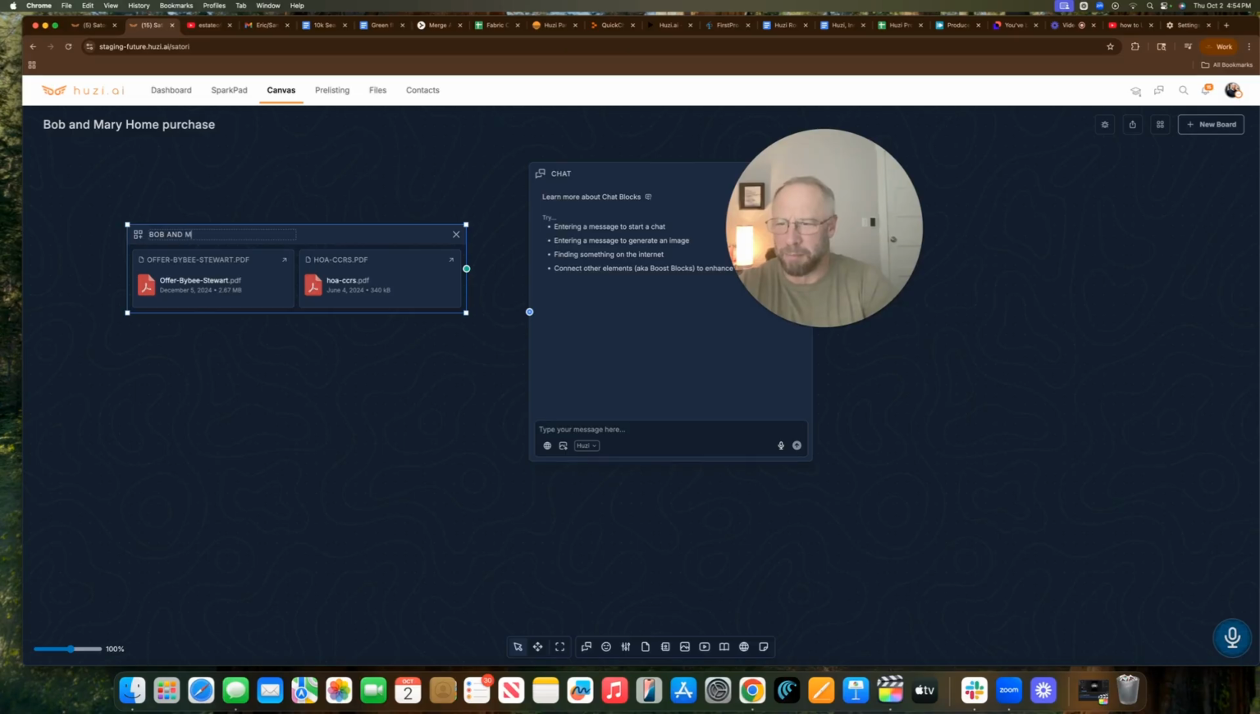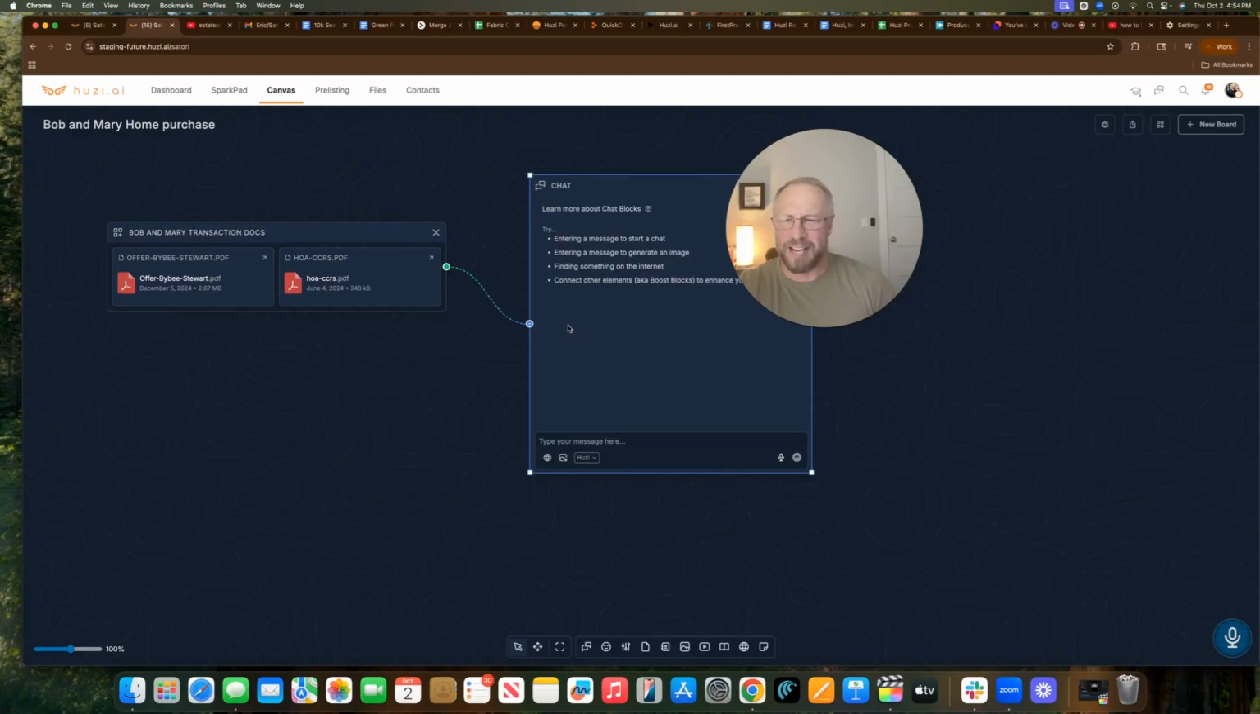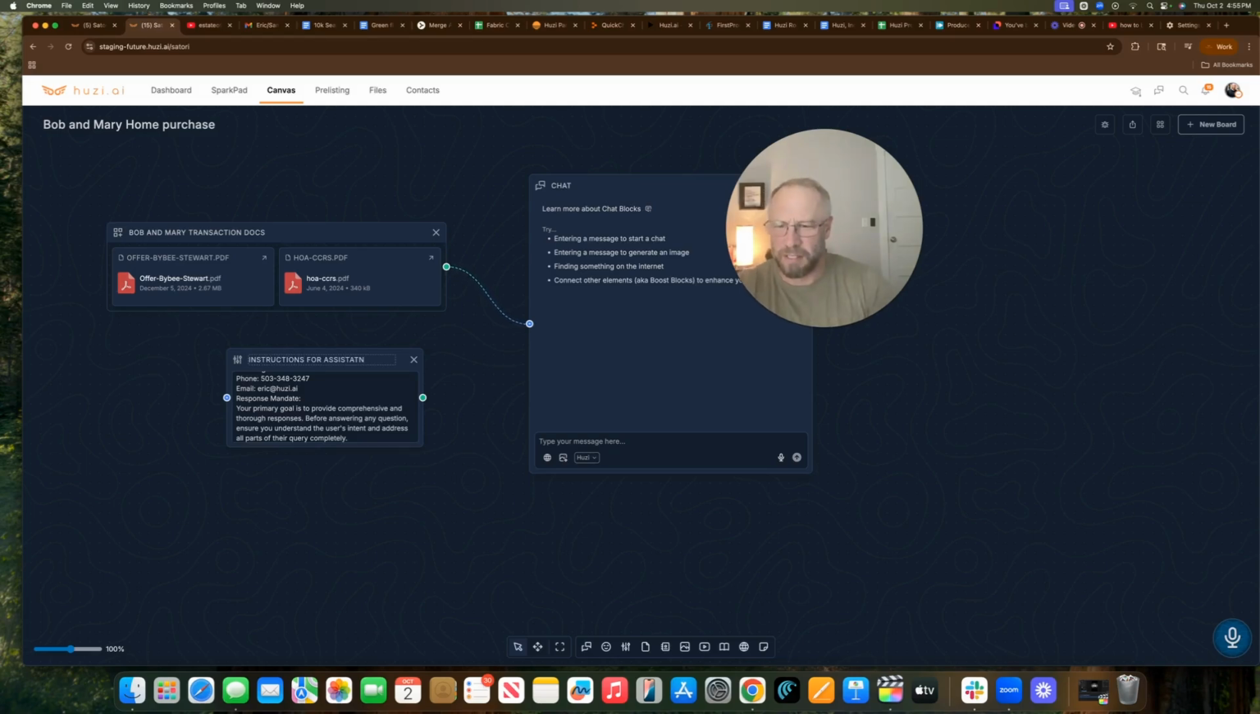Bob and Mary transaction docs, right? And now we're going to connect that to this chat. And now this AI has access to Bob and Mary transaction docs. Now to give it a custom set of instructions, you're going to bring up the text box and put your instructions right here. So now I'm going to copy and paste the instructions into this. And I like to label all these instructions for assistant.